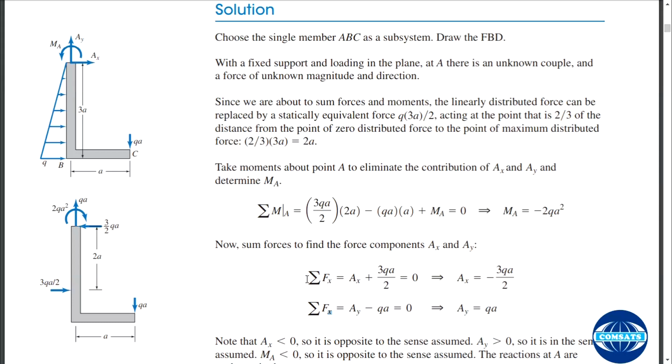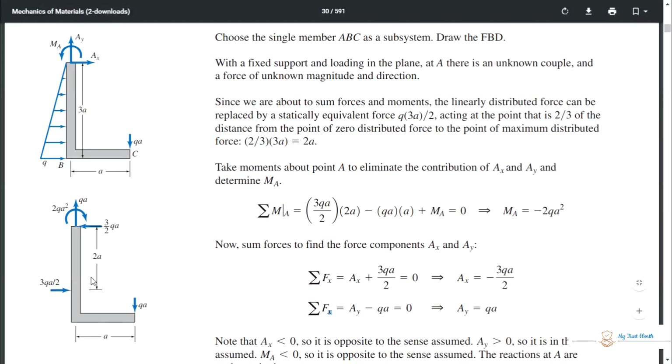You should mention the positive directional components. Ax positive plus this one, this resolved force, is equal to 0. So Ax is equal to minus this one. It shows that the Ax direction is wrong, as I told you at the start of this problem solution, and it has proved that.